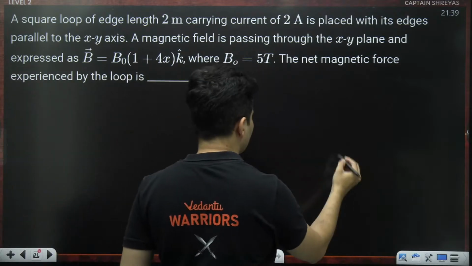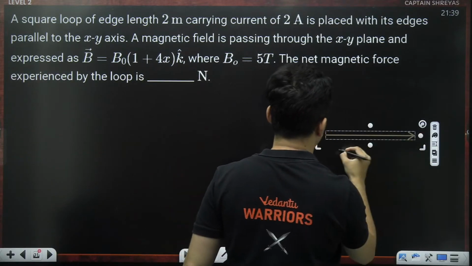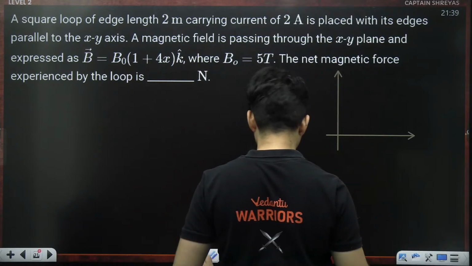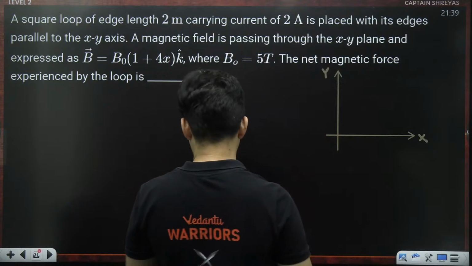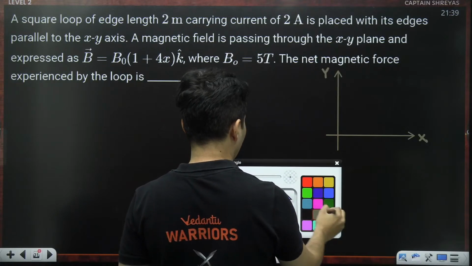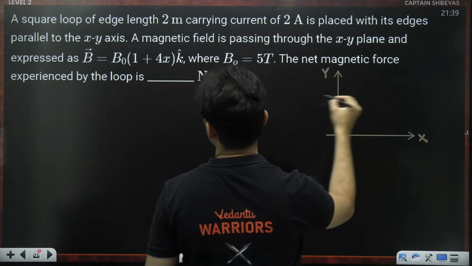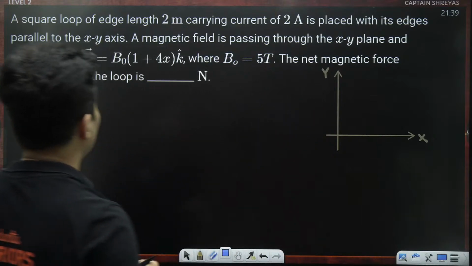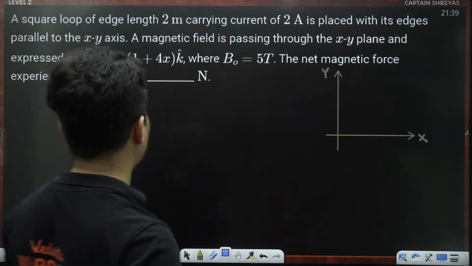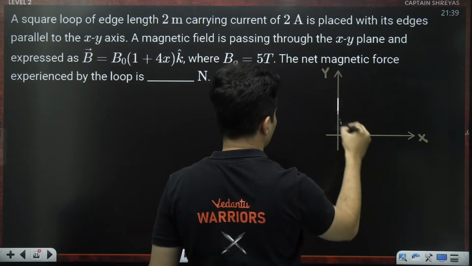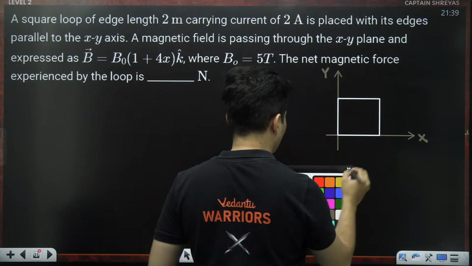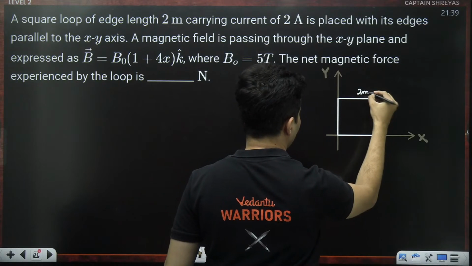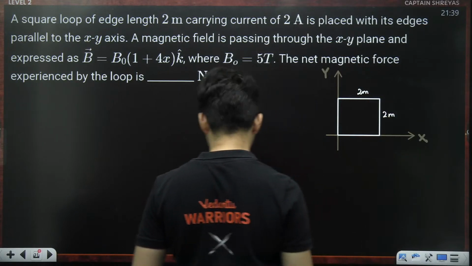Okay, let's try to draw that diagram. So this is my x-axis, this is my y-axis, and the square loop is placed here with its edges parallel to the xy axes. Remember, the length is already mentioned. This is 2 meters, that is also 2 meters.